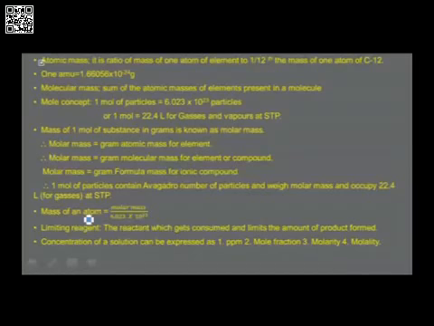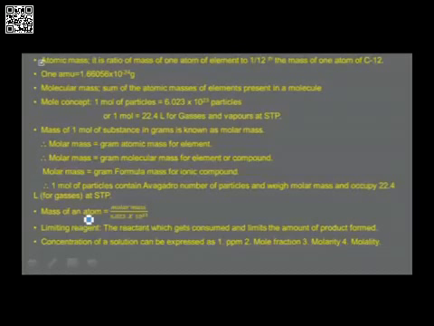Molecular mass is the sum of the atomic masses of elements present in a molecule. Mole concept, we understand it is as many particles as there are atoms present in 12 grams of carbon-12 isotope. Therefore, 1 mole of particles is equal to 6.023 × 10^23 particles, or if it is a gas or vapor, then at STP 1 mole of particles occupy 22.4 liters. Therefore, we understand what is known as molar mass.